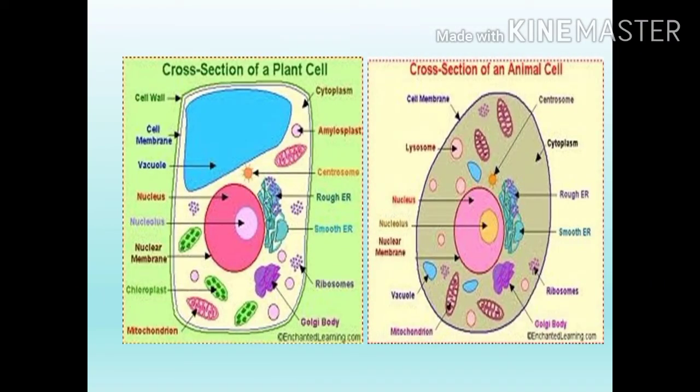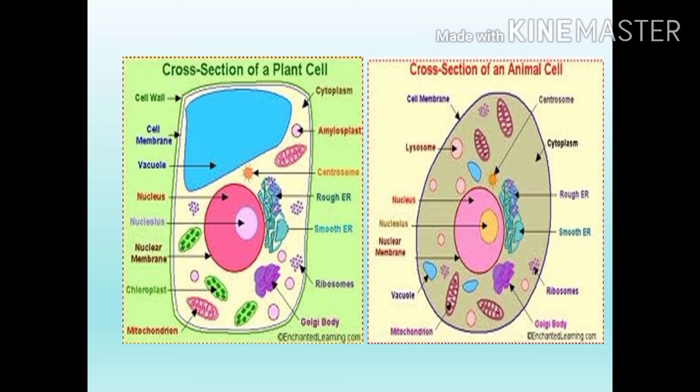See the cross section of a plant cell and the cross section of an animal cell. The plant cell contains a cell wall. The cell wall is absent in the animal cell. The animal cell contains only a cell membrane. What is the cell membrane? Plasma membrane is otherwise known as cell membrane. The plant cell has a double layer, cell wall and cell membrane. The animal cell has only a single layer.